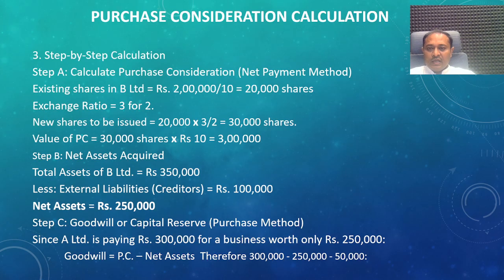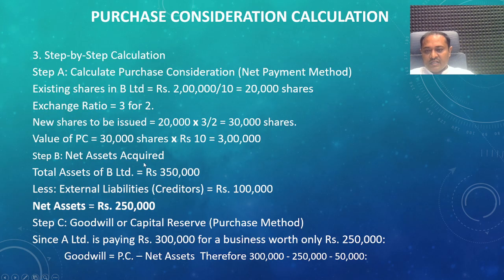We can calculate the new shares to be issued: 20,000 into 3 divided by 2, that is 30,000 shares will be issued to the B Limited shareholders. This is the value of the PC: 30,000 shares into rupees 10 per share, that is 3 lakh rupees.